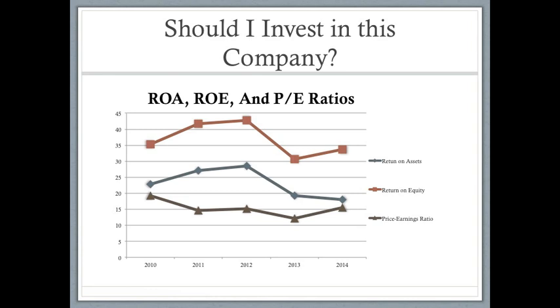Apple's ROE is high, which suggests that the company is efficiently generating profits using shareholders' equity, and Apple's ROA is high, which reveals how much profit a company is earning for each dollar of its assets. Apple's price-earnings ratio is somewhat low, which means that the market does not expect growth from the company. The price-earnings ratio is a reflection of the market's optimism when it comes to a company's growth. Even though the price-earnings ratio is low, I would consider investing in Apple. Their ROE and ROA are high, which suggests that Apple is efficiently generating profits.